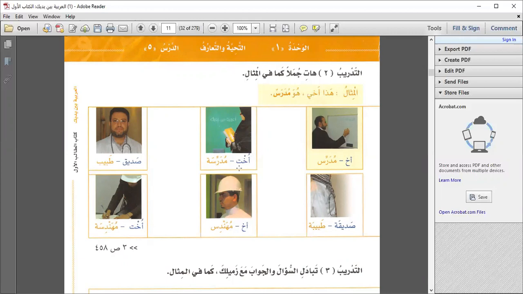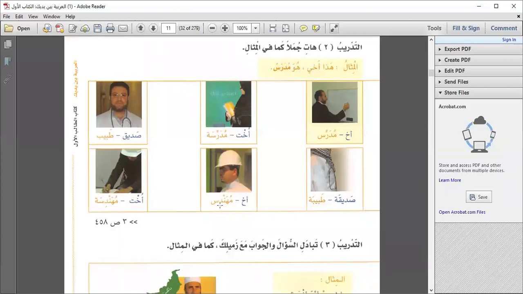Now here they have given the words أخت, sister, and مدرسة, female teacher. You have to make the sentence just like this. Let me give you an example: هذه أختي، هي مدرسة. Okay, so this is how you'll make sentences with all these pictures and words given. Another homework for you.